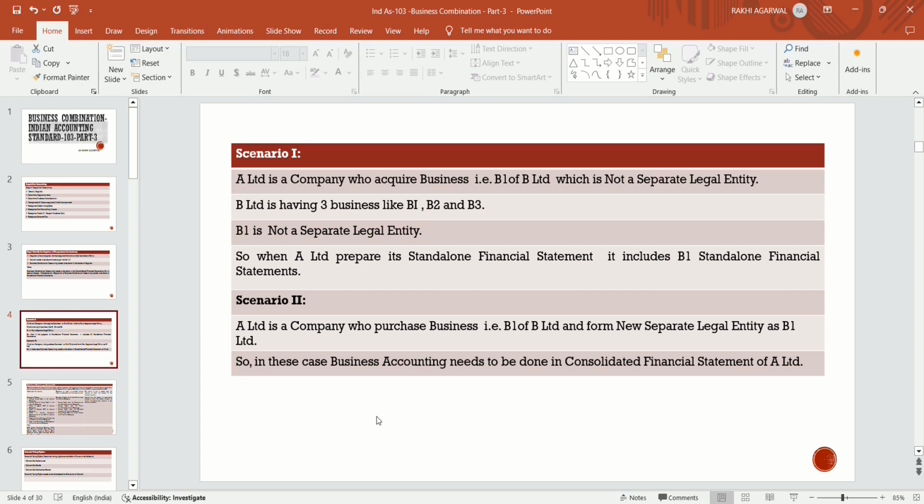Business combination accounting is to be done in the consolidated financial statement, because in the previous example there is no existence of B1. There is no existence left of B1, because it is totally merged with A Limited. But in this example there is an existence of B1, because B1 itself is a new separate legal entity. So business combination accounting is to be done in the consolidated financial statement and not in the standalone financial statement.